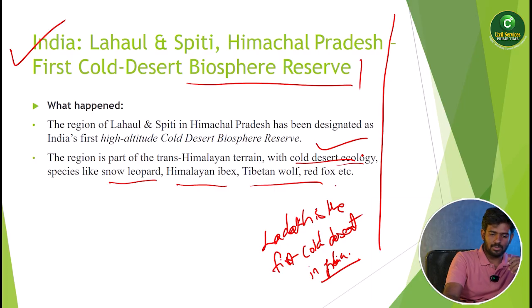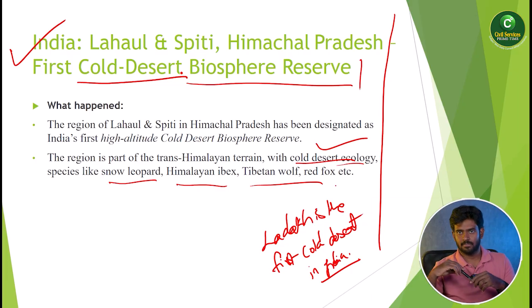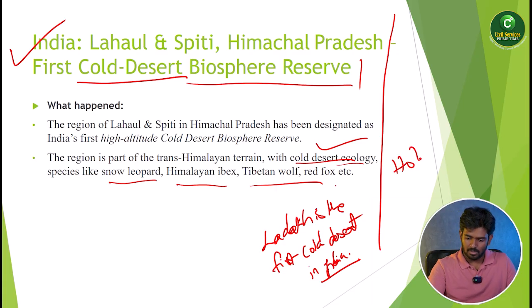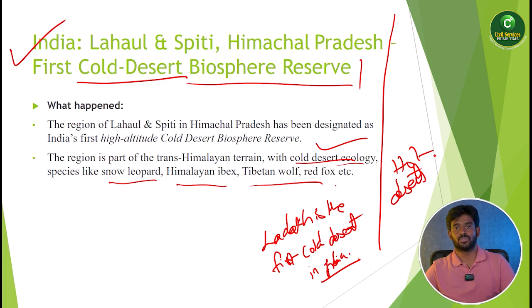Okay, so one thing you should remember is what is meant by cold desert and what is hot desert. What is meant by hot desert? Hot deserts are located on the western coast of the continent. So when you look at India also, you can see the hot desert is located in the western part of the Rajasthan state.